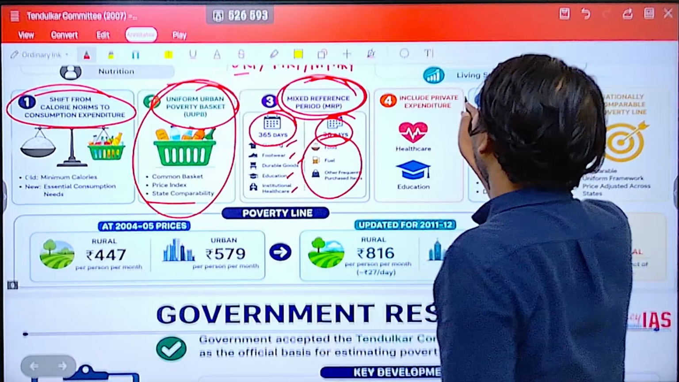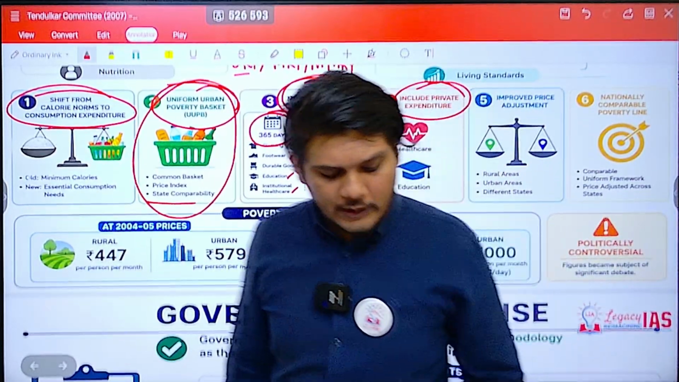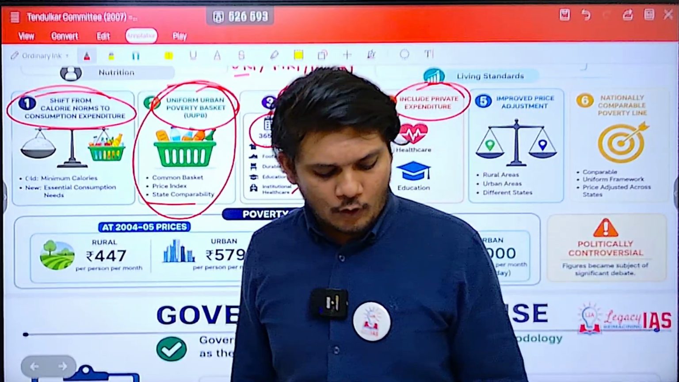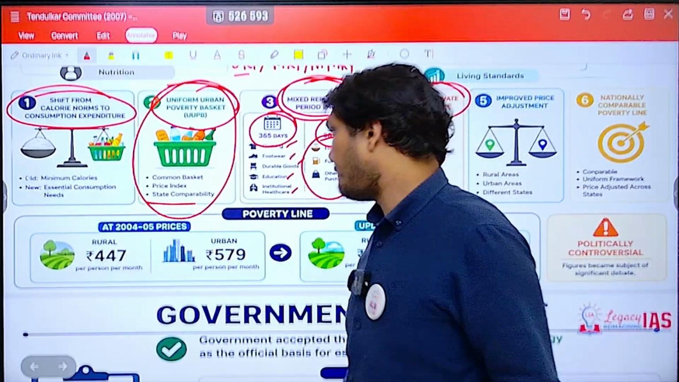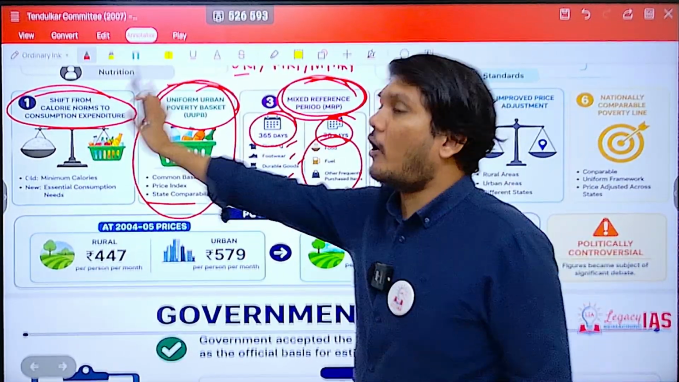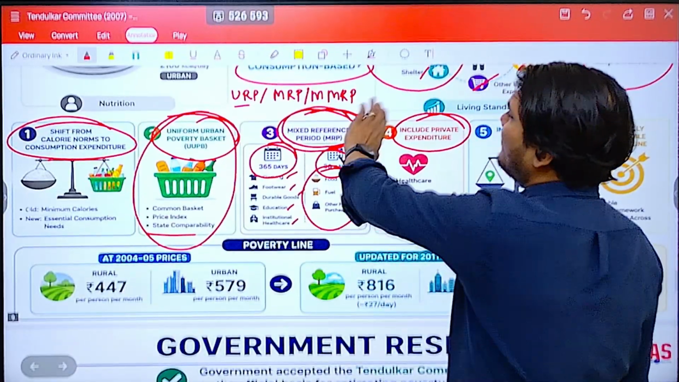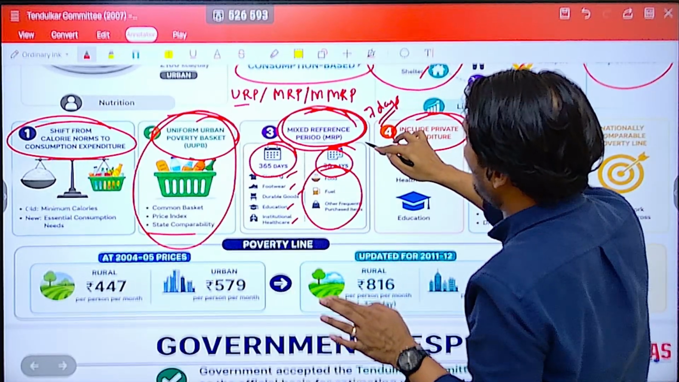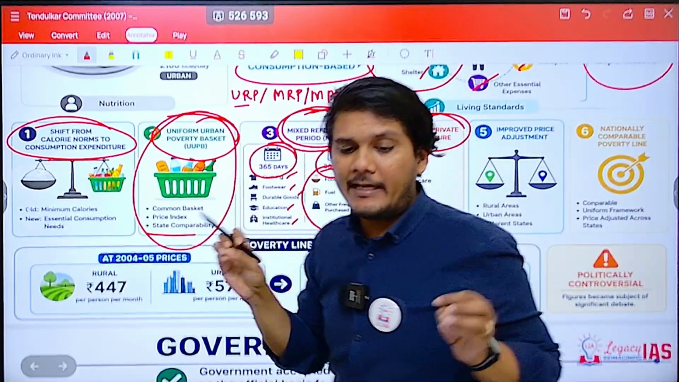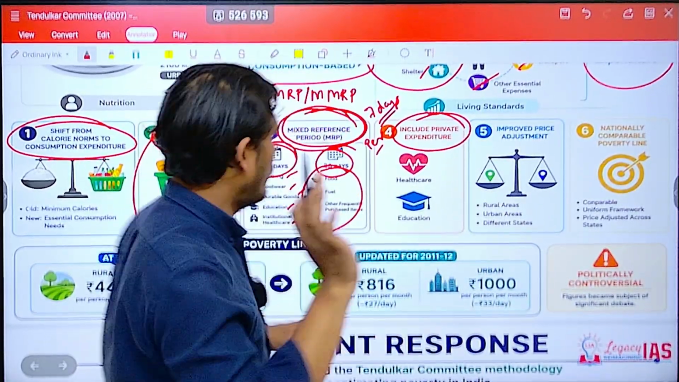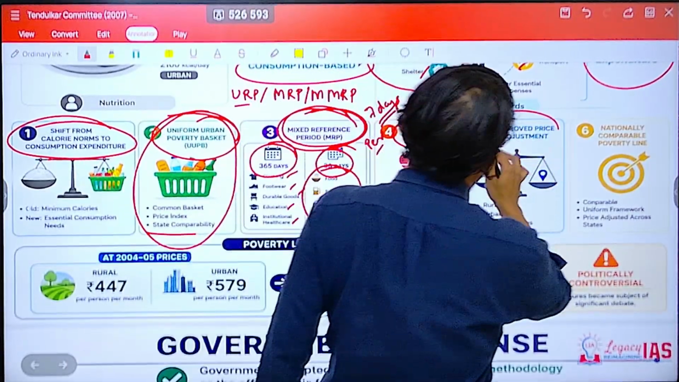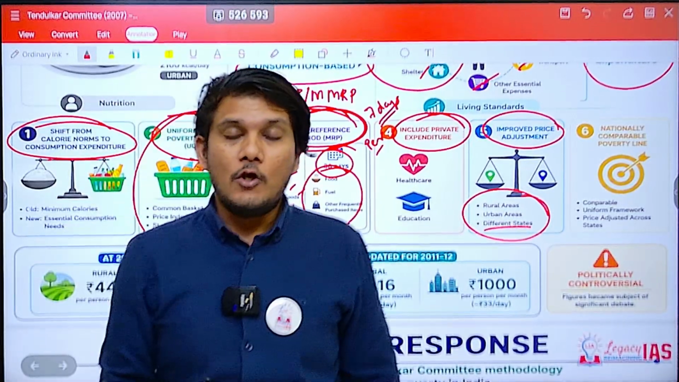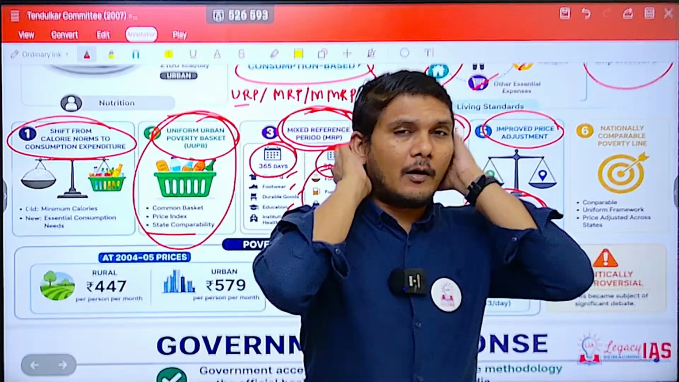Now next is including the private expenditure. They did include the private expenditure also, the private healthcare, private education, which is very important over here. So this is additional which was not there previously. Let me also tell you, the modified mixed reference period is similar. They just added a 7-day reference period for perishable items, items which can get spoiled soon. Then improved price adjustment for rural, urban and different states. They adjusted the price of the things. So they are not calculating the poverty line separately.